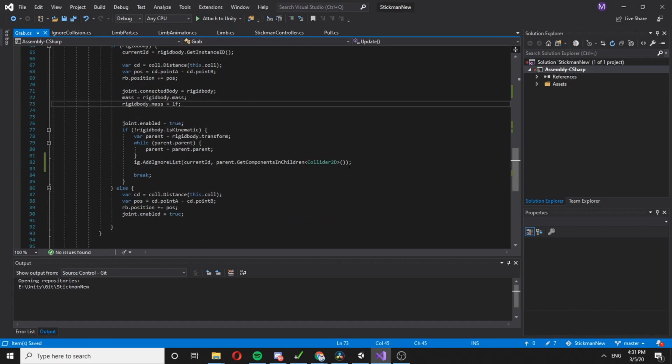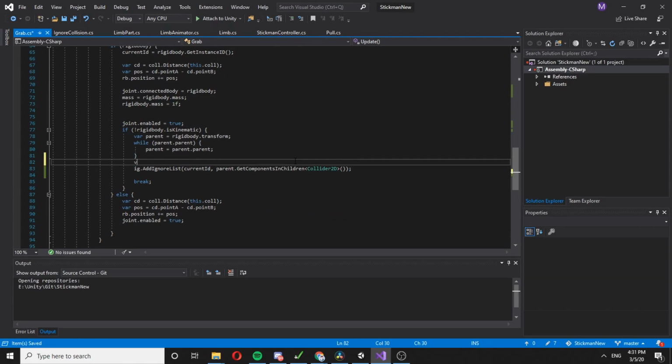So here let's go inside of this, and I want to know how many colliders in our parent.